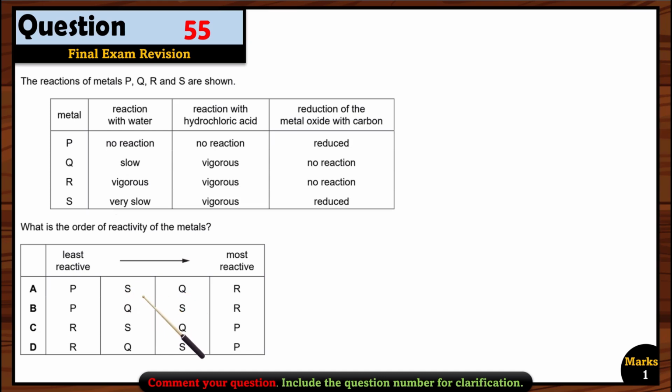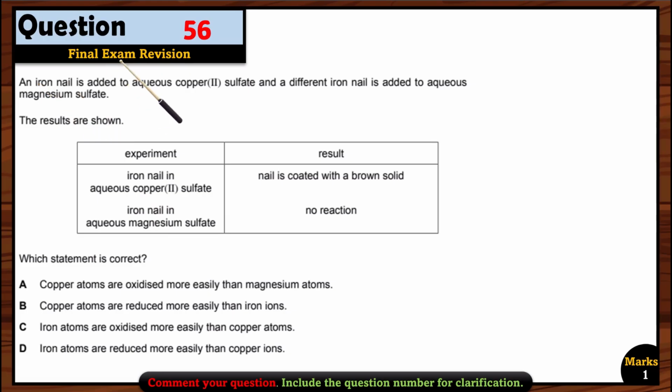Now let's see between S and Q, which one is the less reactive one. If you see here, S is reacting very slowly, but Q is reacting just slowly. So it means S is less reactive, right? And then we have Q, which is a little bit more reactive compared to S. So S should appear first because it is the least reactive, and then Q, and then R being the most reactive one, because it is reacting vigorously with hydrochloric acid and also with the water. So which option is right over here? Of course, option A. So option A is correct.